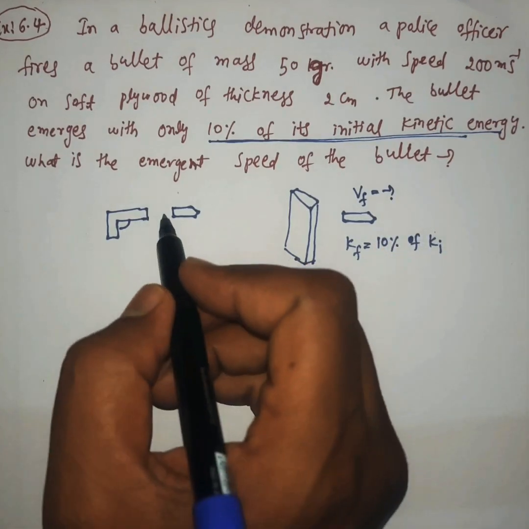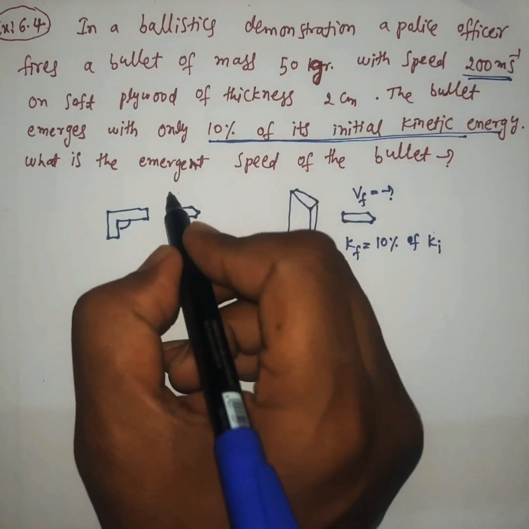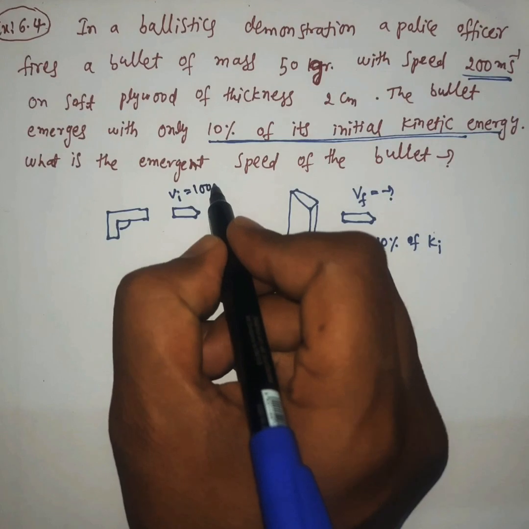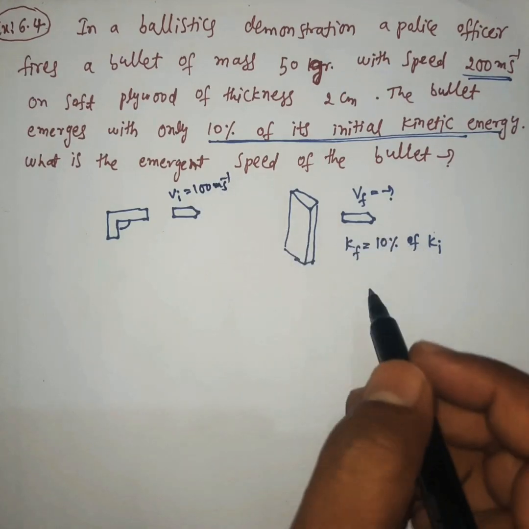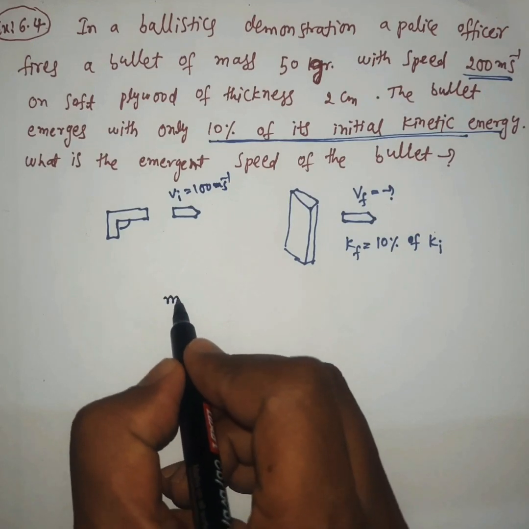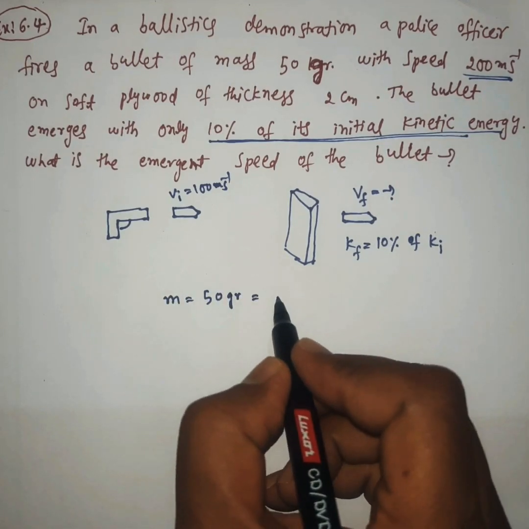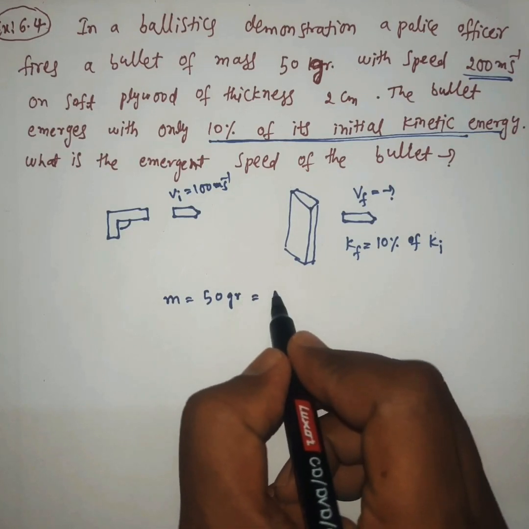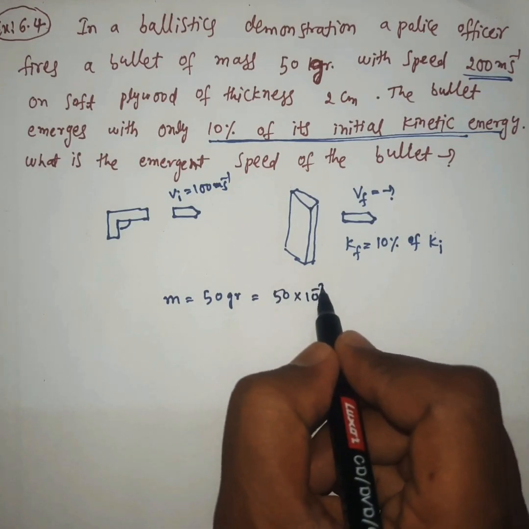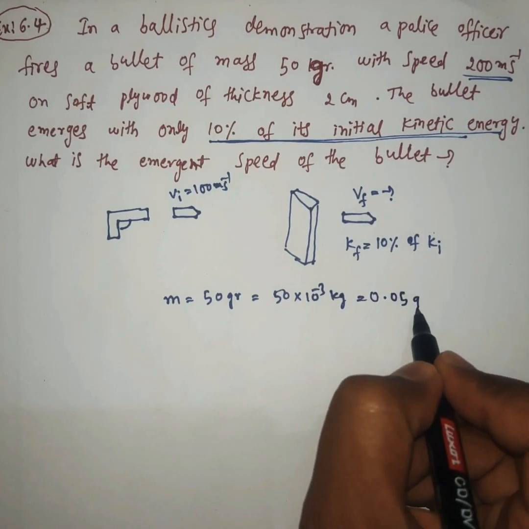The initial velocity of the bullet is given. Vi is equal to 200 meters per second. The mass of the bullet is given. Here are the given values. The mass of the bullet is 50 grams. Converting into kilograms, 50 times 10 to the power minus 3 kilograms, which is equal to 0.05 kilograms.